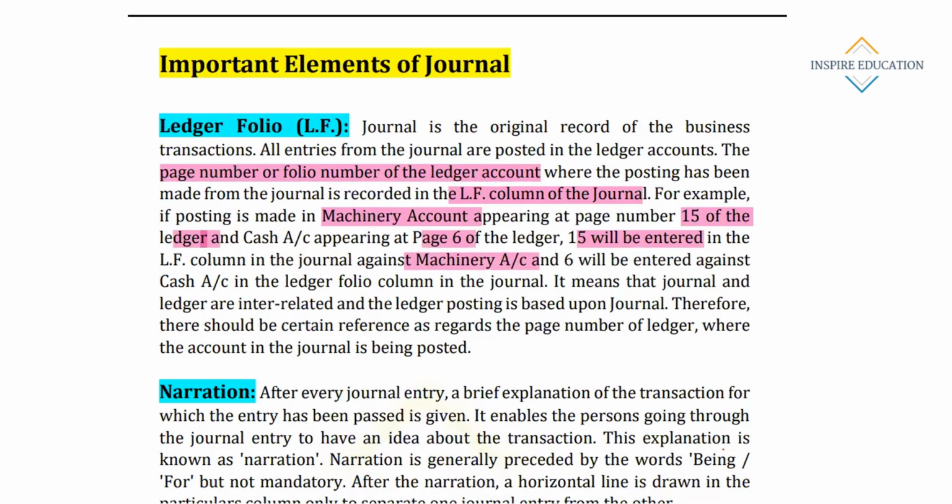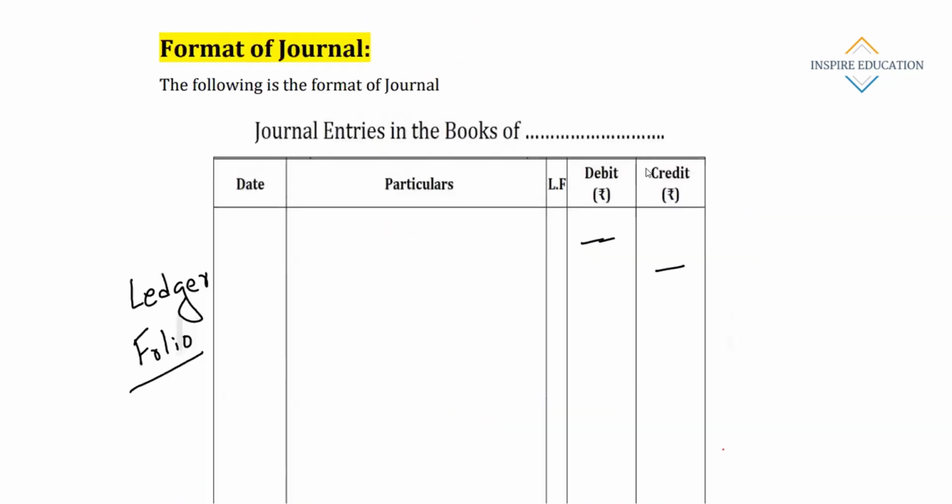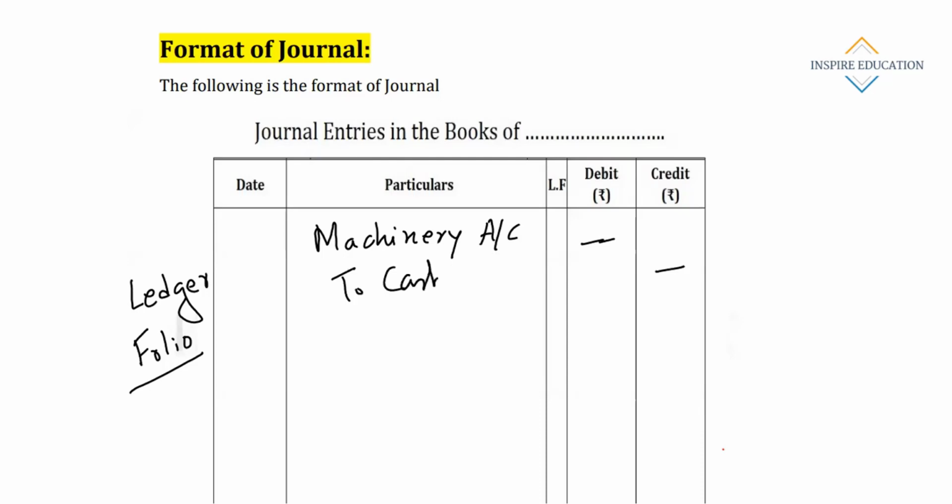Suppose machinery account and cash account are 5 and 6. This way, I'm giving a practical example. See, machinery account journal is maintained like this. Machinery account debit to cash. Whenever we record for the first time, we will record like this. Machinery account debit, any amount will be there. Here there will be narration.